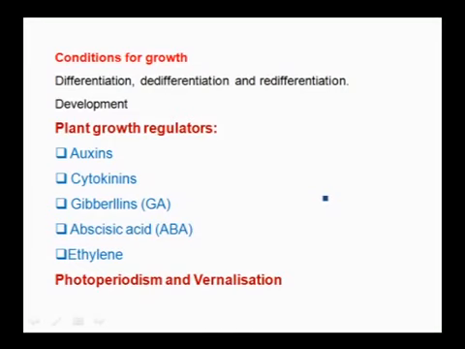And then there are plant growth regulators, which are very essential in the growth of the plant. They are auxins, cytokinins, gibberellins, abscisic acid and ethylene. Plants also have a clock based on light for flowering, and that is photoperiodism. This topic also includes vernalization, where a chilling effect or cold treatment is given for flowering.